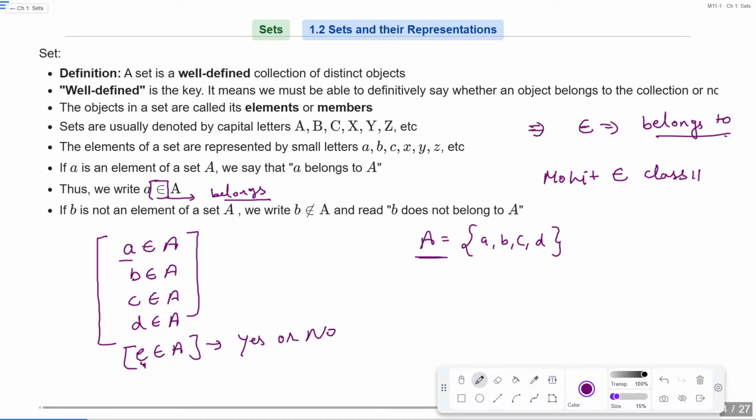So the does not belong to sign, when we have to represent it, we will just cut the belongs to sign. Okay, if I put a slash on the belongs to sign, so it is not belongs to, meaning e does not belong to A. Is that clear? So the does not belong to sign we represent as inverted E with a slash. Is that clear, all of you? Okay. Let's move ahead.